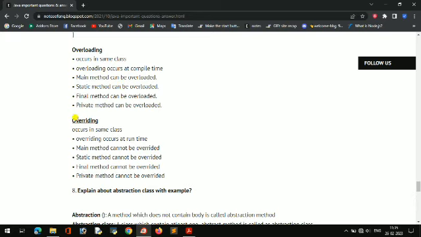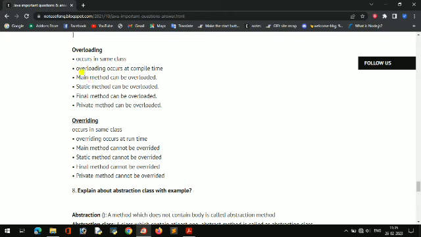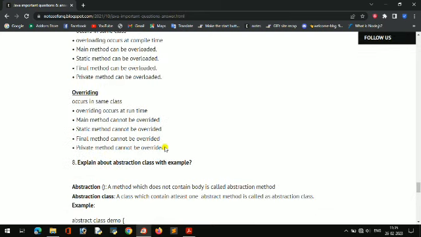How can you remember it? Overriding has an R in it, and R means runtime. So you can remember it like that: overriding occurs at runtime, and the opposite, overloading, at compile time. Overloading you can say is the positive side, where all can be overloaded, and overriding is the negative side, where all cannot be overridden.